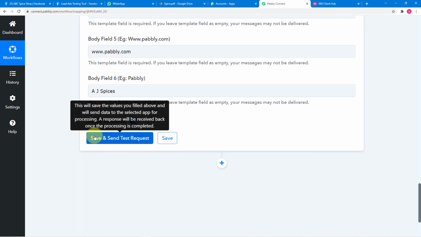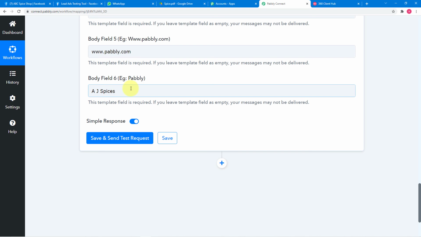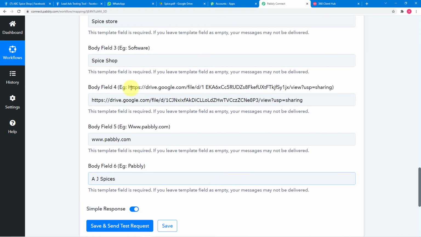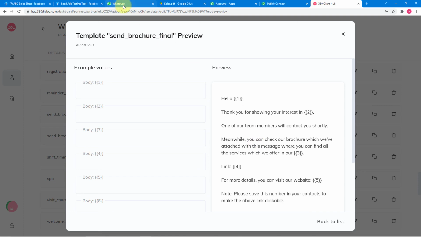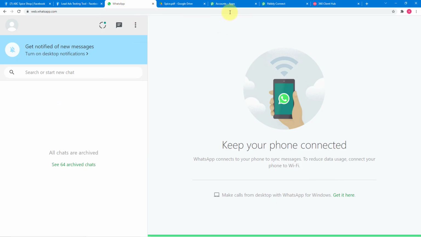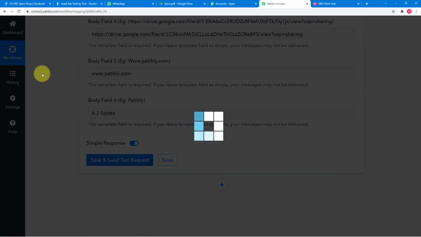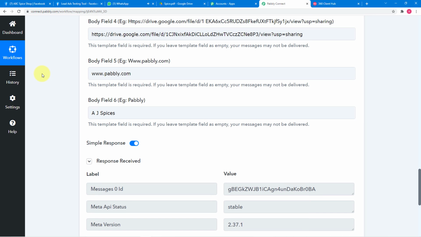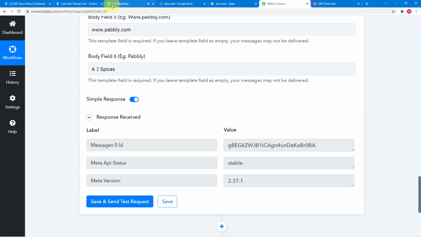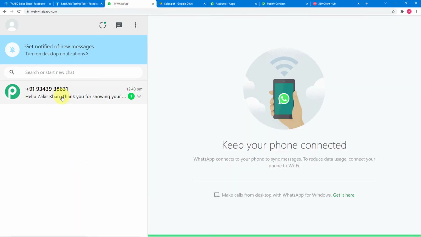Now let me click here on save and send test request, and you will see the data that we have filled here will be delivered as a new message according to our template to the WhatsApp account here of our lead. Okay. So let me click here on save and send test request. And you can see that it started showing this type of response, and we have received a new message too. Let me show you. And the message is this.